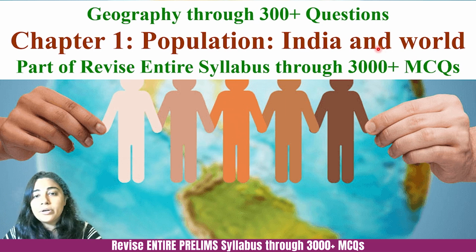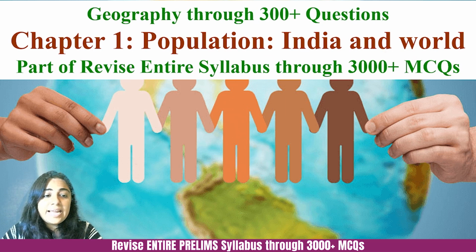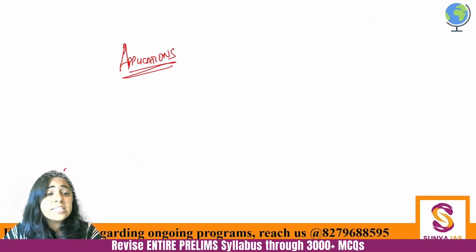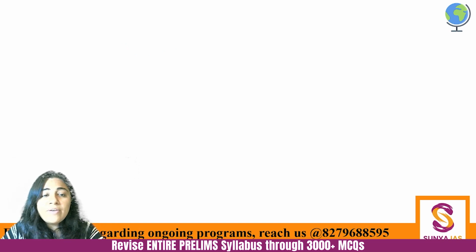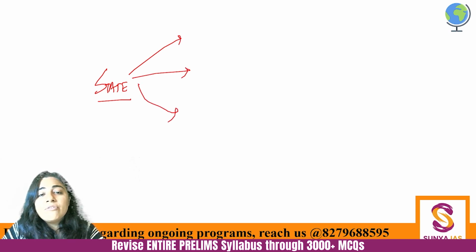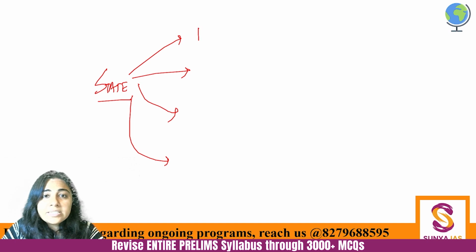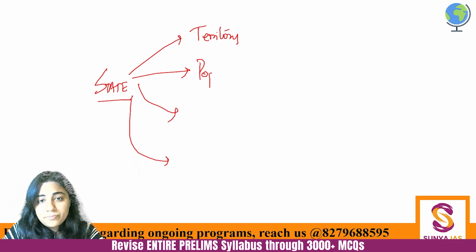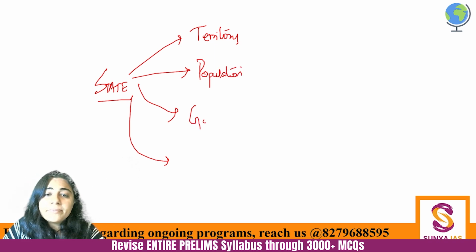So with this, the first chapter that we are going to do is population of India and the world. A very important basic we need to understand. And here just see the overlap with polity also. When we study the state in polity, what are the four ingredients of state? There are four essential elements which make up a state. One is a definite territory. The second is population. The third is government. And the fourth is sovereignty.